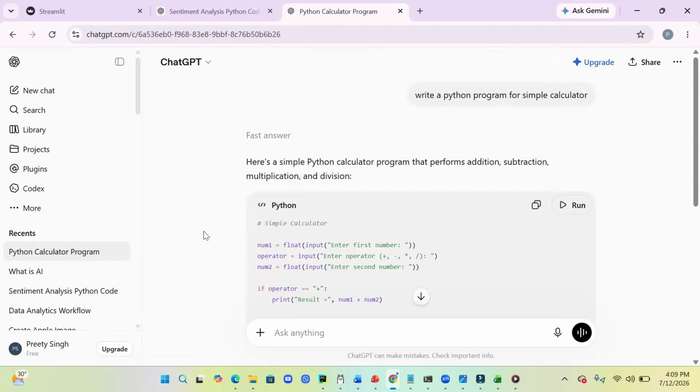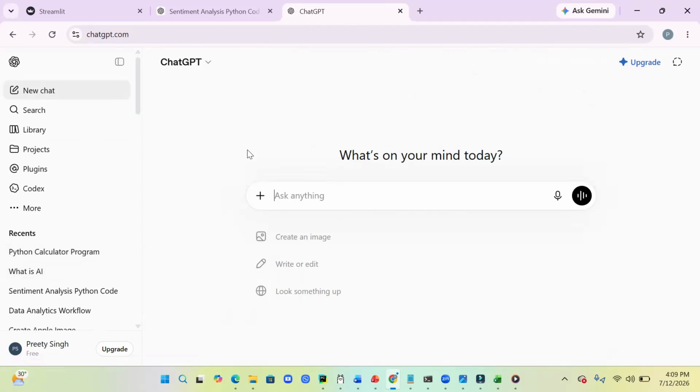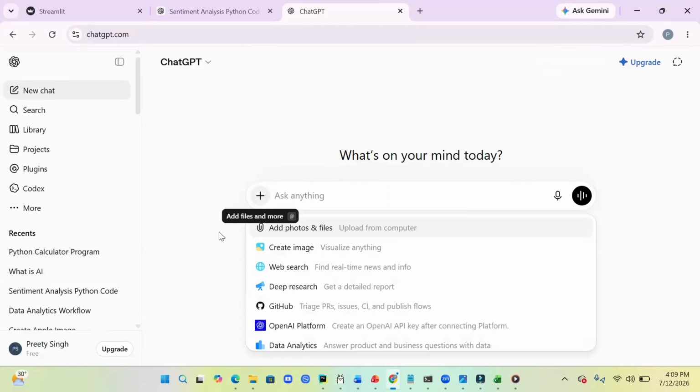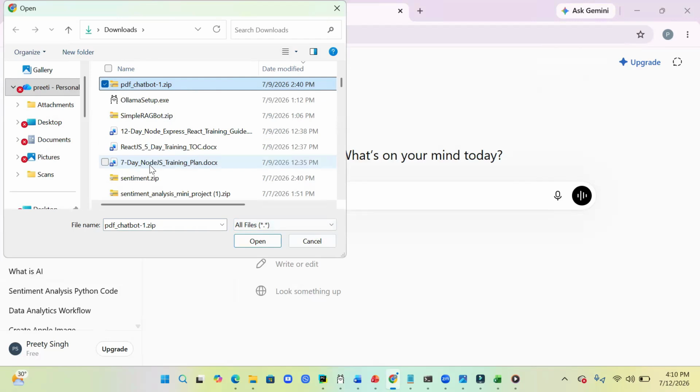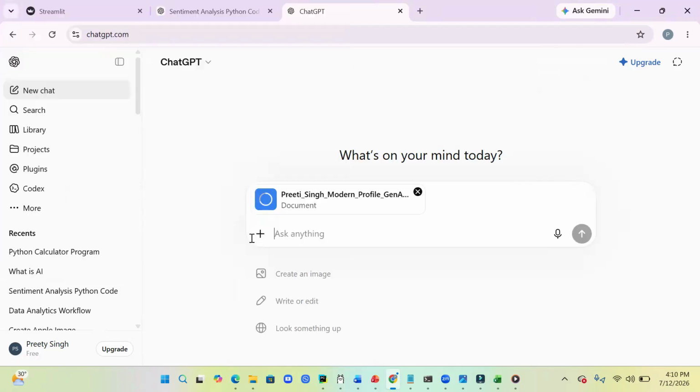What else can we do in this? Let's say I wanted to go to the next. I'm taking the new chat, right? Here with new chat, what all options are there? First of all, I will show you the option called add photos and files. Right? So if I wanted to add a file, what I will do is just click on add, and I have my CV, my profile, that I have attached to it.